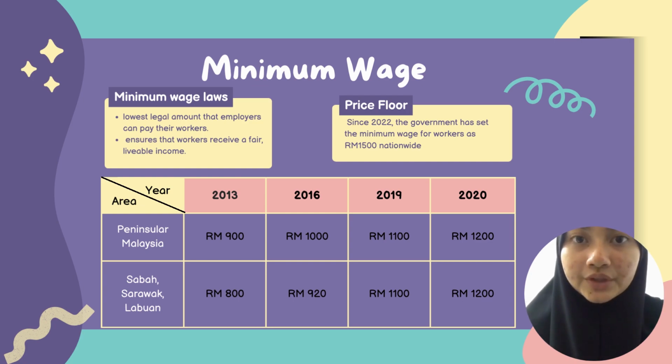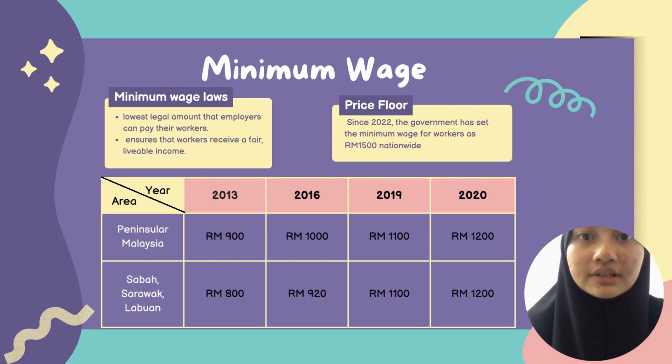What do minimum wage laws do? Minimum wage laws set the lowest legal amount that employers can pay their workers. This ensures that workers receive a fair, livable income. According to the article that we have found, since 2022, the government has set the minimum wage for workers as 1,500 nationwide for Peninsular Malaysia, Sabah, Sarawak and Labuan. So, we can conclude that the government set 1,500 as the price floor.